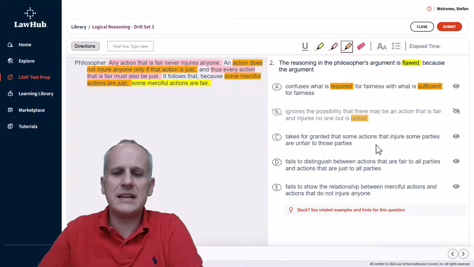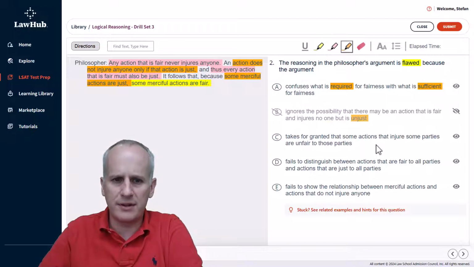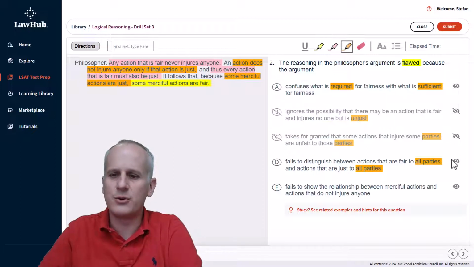Next, choice C takes for granted that some actions that injure some parties are unfair to those parties. Well, we don't actually talk about parties at all, so we can eliminate choice C for that term shift without engaging the conditionals at all. Then choice D fails to distinguish between actions that are fair to all parties and actions that are just to all parties. Again, we're not concerned with all parties. We're concerned with an individual here. So we can eliminate choice D for that reason as well.